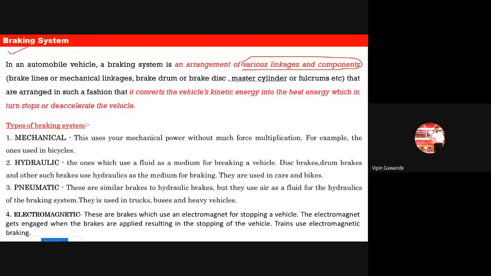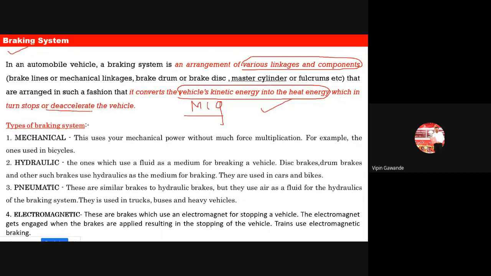We are converting the kinetic energy of the vehicle into heat energy. Okay, we are converting that kinetic energy of the vehicle into the heat energy. So this is your MCQ question. They will ask in the examination, during braking system, what is happening? So the vehicle kinetic energy is converted into heat energy. So they will ask you which type of energy conversion is there during the braking system. So always remember, it is kinetic energy of the vehicle converted into heat energy, or the thermal energy.